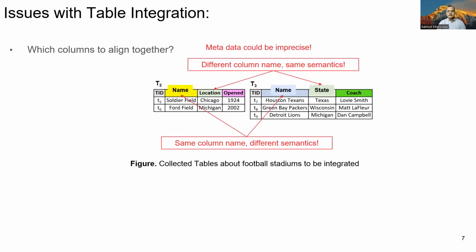For example, in both tables T1 and T3, we can have the same column header for non-aligning columns, such as name as the column header for the stadium column in T1 and the team column in T3. And it is not a good idea to align them just because they have the same column names, as their semantics is different. We can face a similar problem in the opposite direction as well. That is, different column names but same semantics, such as the location column in table T2 and the state column in table T3 for aligning columns.